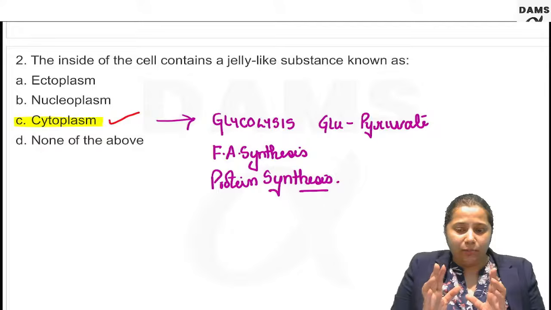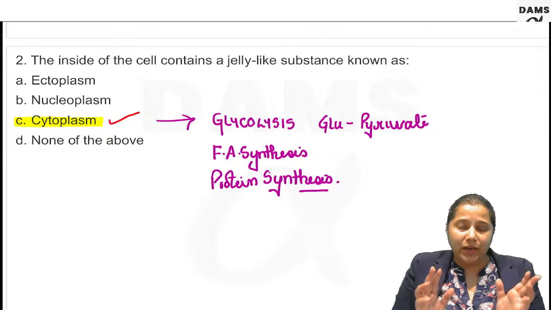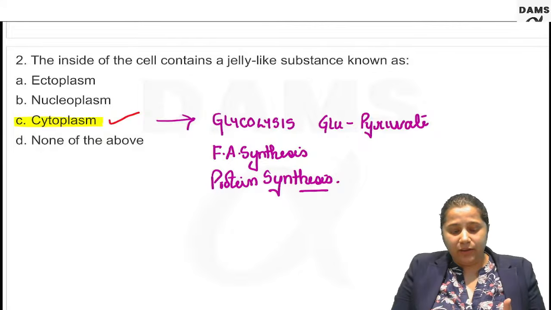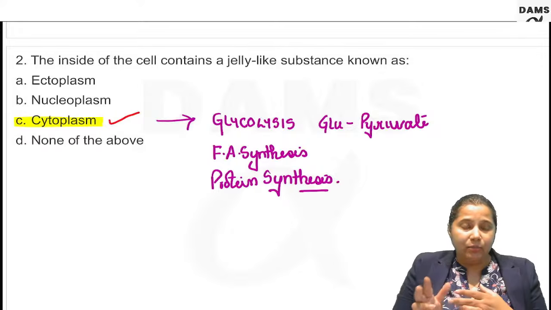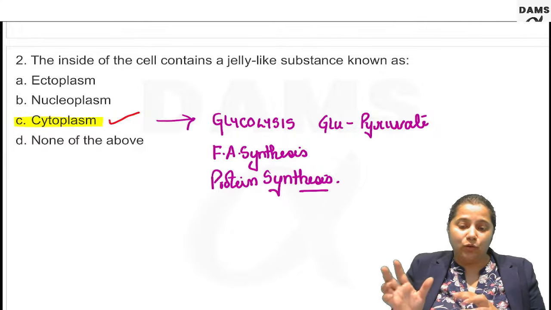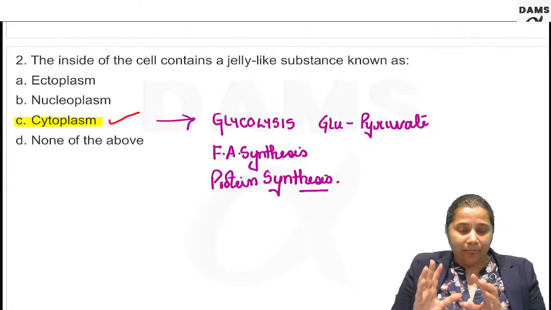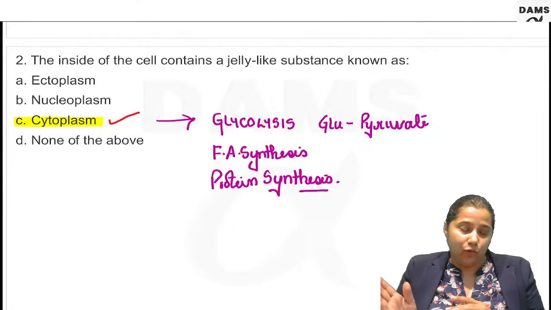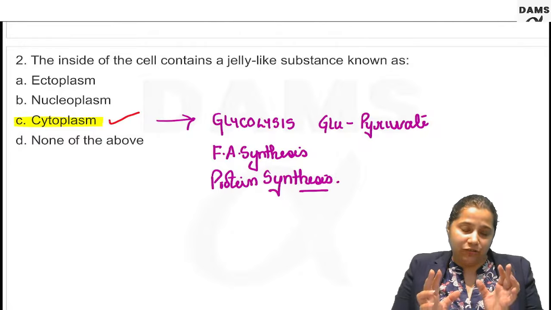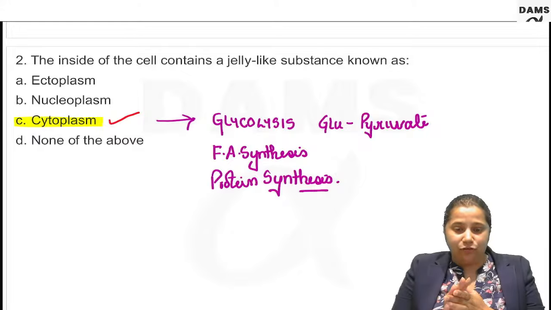The catabolic processes and the anabolic processes are divided on the basis of the compartment, so that the two processes do not occur at the same time. Whenever there is synthesis occurring, only synthesis should take place. The intermediates should not intermingle and should not be confused about whether they are going to go into breakdown or synthesis. So for the clarity, what nature has done is compartmentalization.